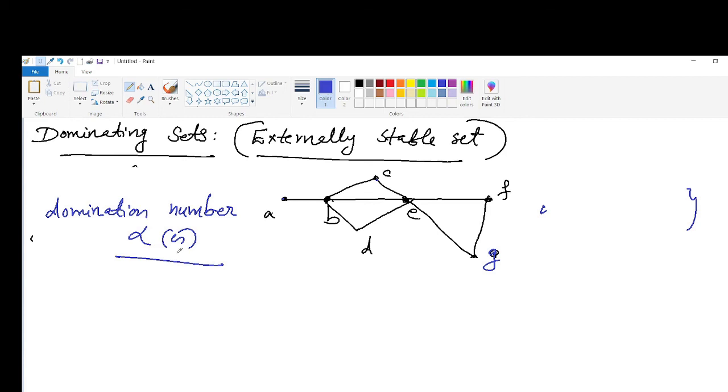It is the number of vertices in the smallest minimal dominating set.